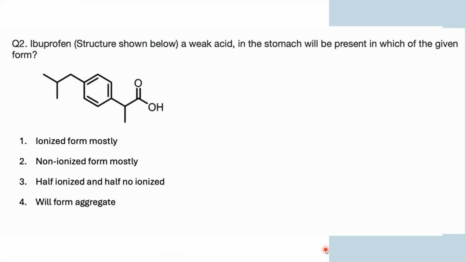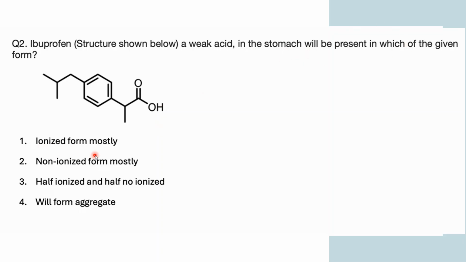Moving forward, the next question is: ibuprofen is a weak acid. In the stomach, it will be present in which of the following forms? This is the structure of ibuprofen, and it is a weak acid. If it is present in your stomach, which form will it be present in?